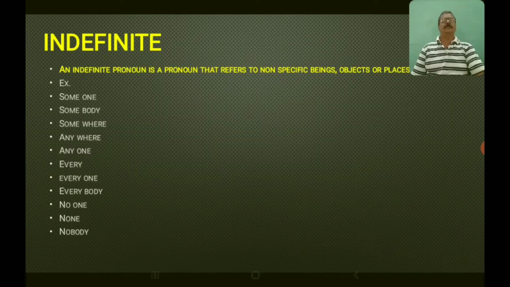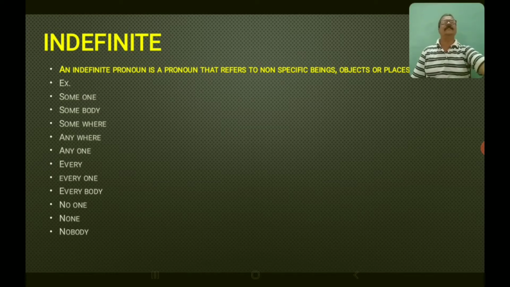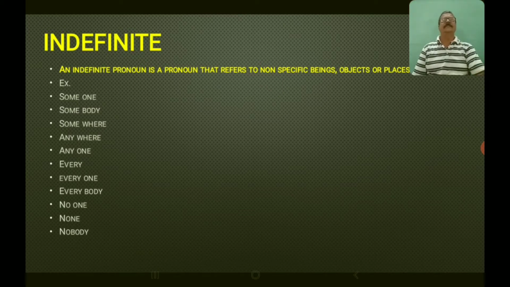Next type of pronoun is indefinite pronoun. An indefinite pronoun is a pronoun that refers to non-specific beings, objects or places. Example: someone, somebody, somewhere, anywhere, anyone, every, everyone, everybody, no one, none, nobody. My dear students, as you watch on your screen, it is better that you take them down in your notes. Write them neatly, it will be very useful for you.